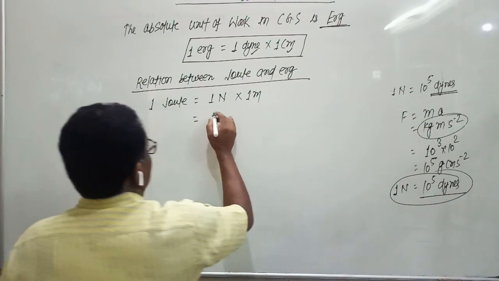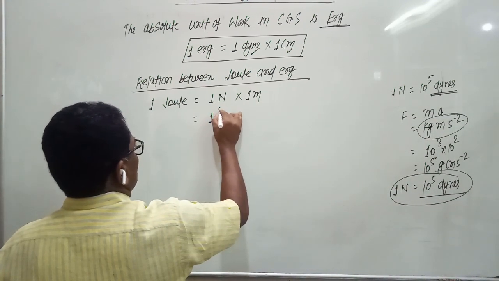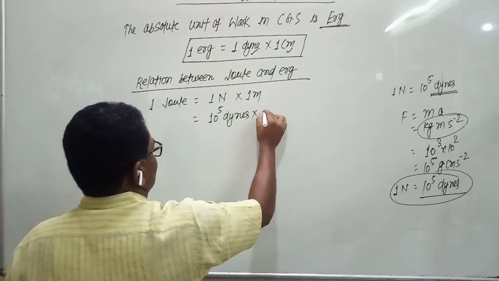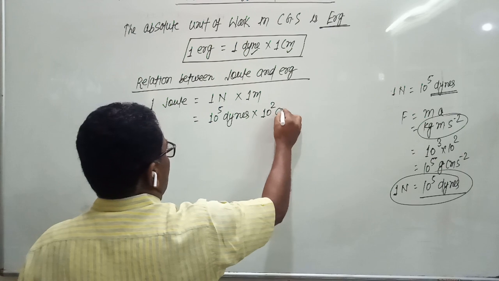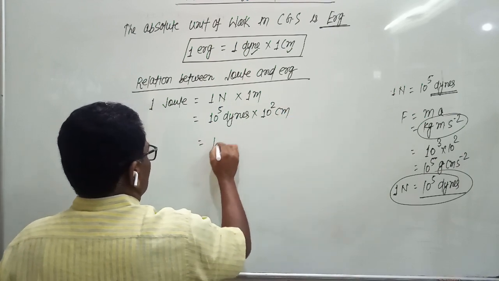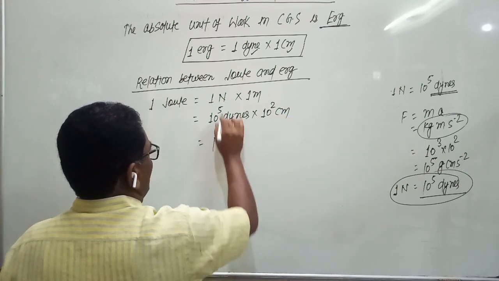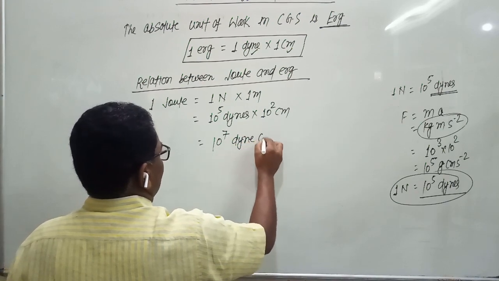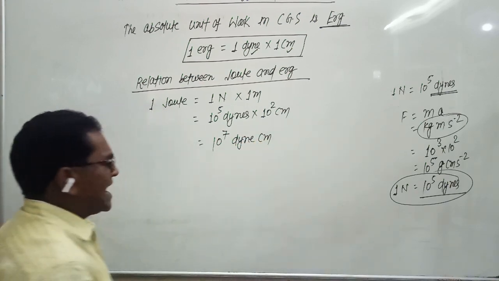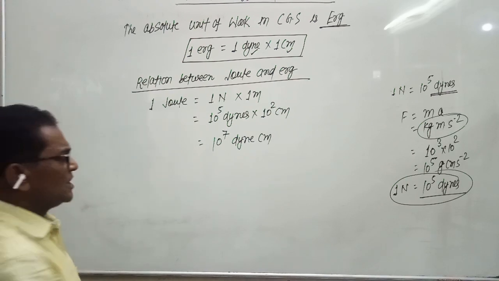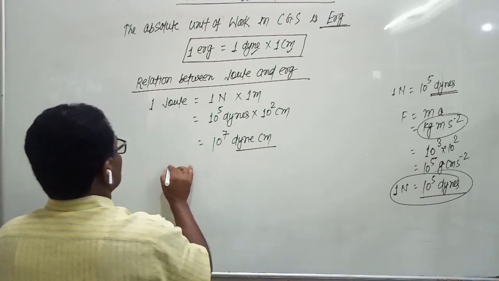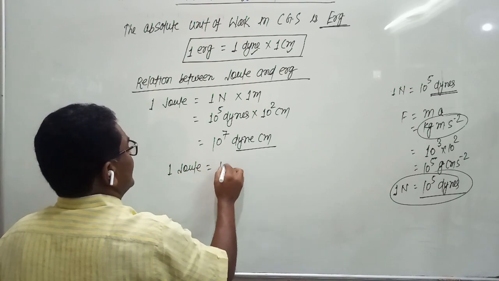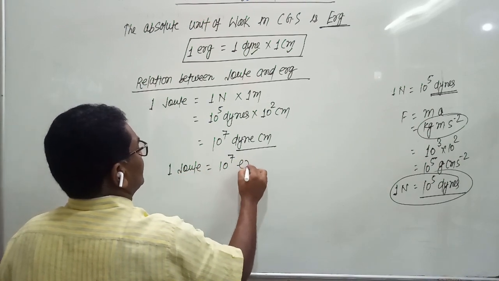So 1 Newton is written as 10 raised to the power 5 dynes, and 1 meter is written as 10 raised to the power 2 centimeter. So it becomes 10 raised to the power 5 plus 2, that is 7, dyne centimeter, and dyne centimeter is called erg. So 1 joule equals 10 raised to the power 7 erg.